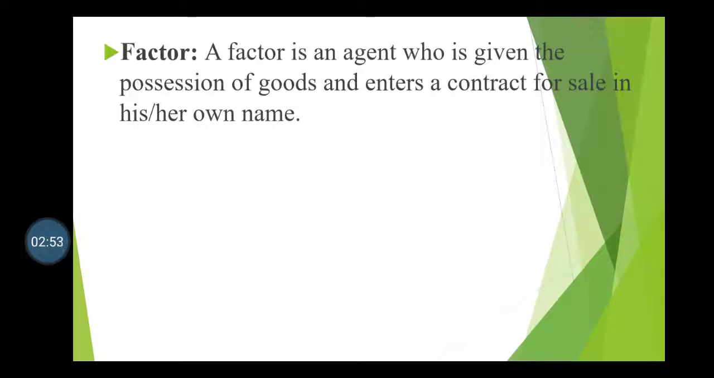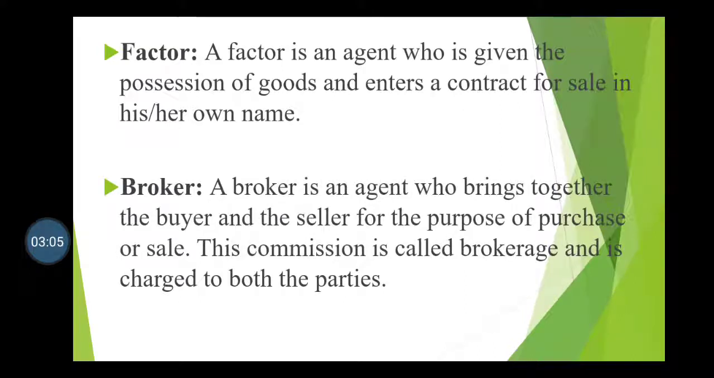The next one is factor. A factor is an agent who is given the possession of goods and enters a contract for sale in his or her own name. Next one is broker. A broker is an agent who brings together the buyer and the seller for the purpose of purchase or sale. This commission is called brokerage and is charged to both the parties.